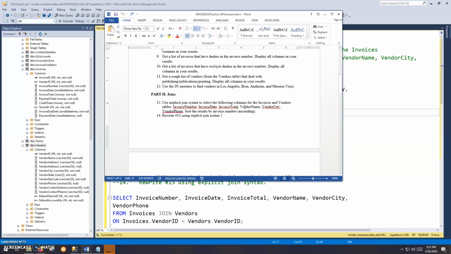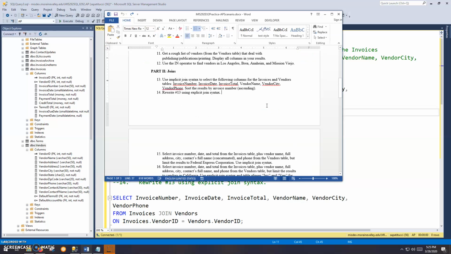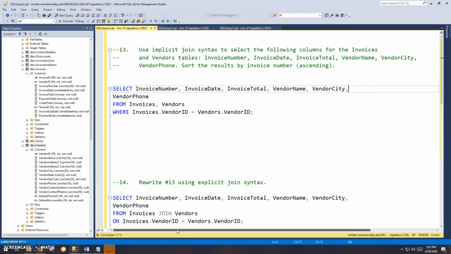Okay, so now we're getting into part two, which is the joins. This will be selecting data from two or more tables at a time. And so I think I'll do 13 through 15 in this video, and then we'll switch gears for the other couple of problems here. So number 13 says use implicit join syntax to select the following columns.